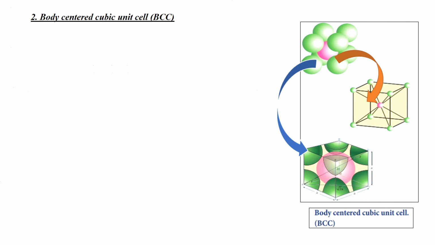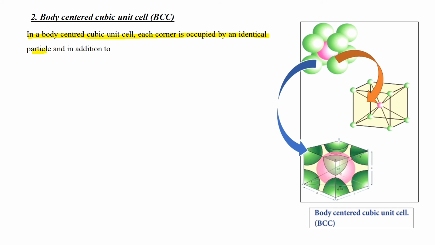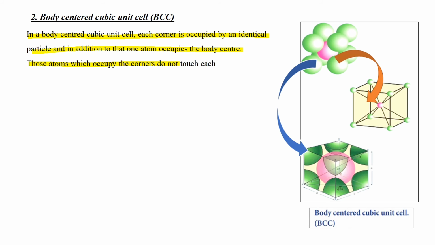Now the body-centered cubic unit cell. In a body-centered cubic unit cell, each corner is occupied by an identical particle and in addition to that, one atom occupies the body center. Those atoms which occupy the corners do not touch each other.